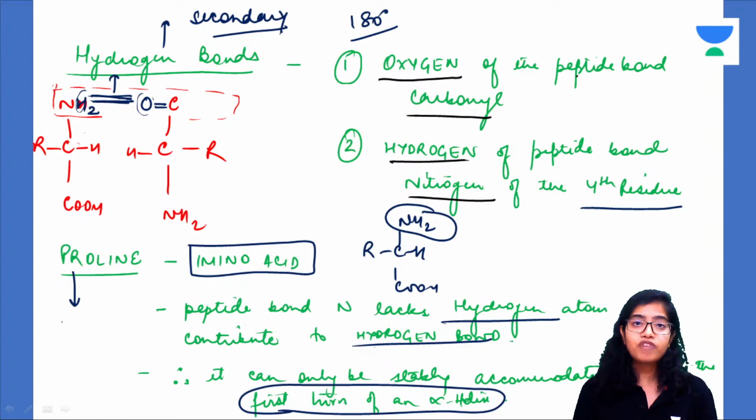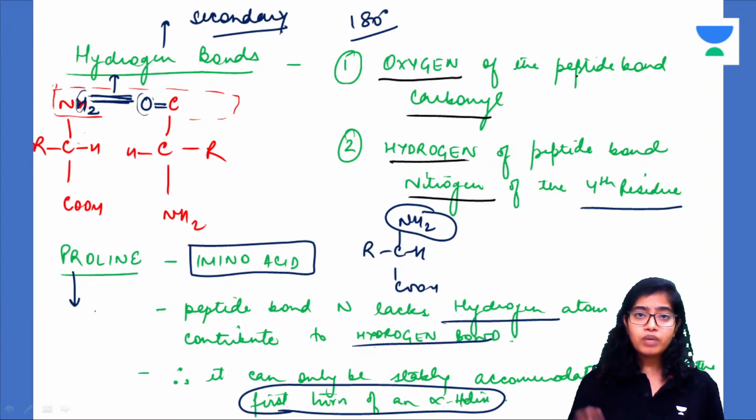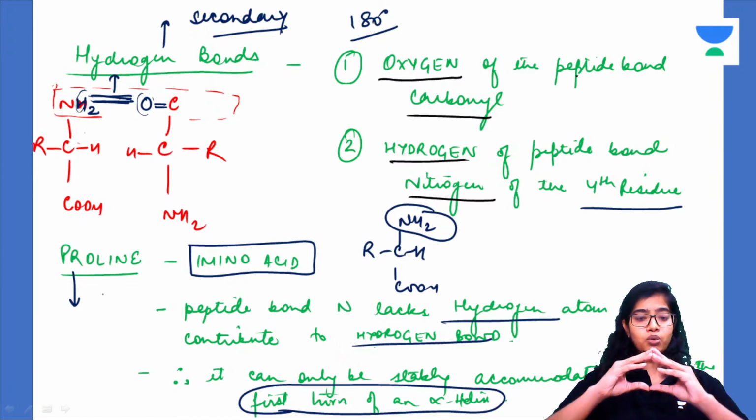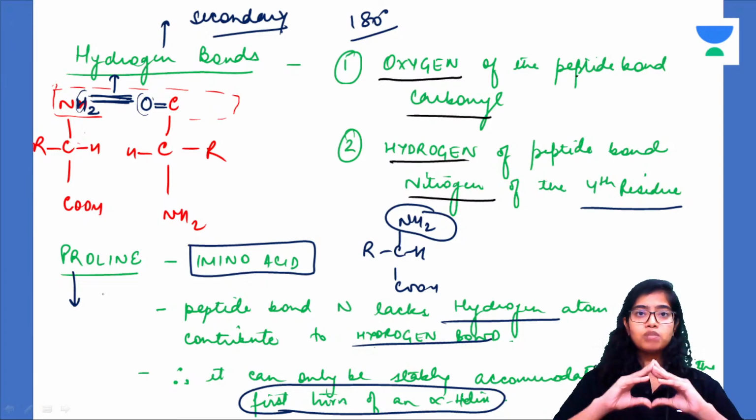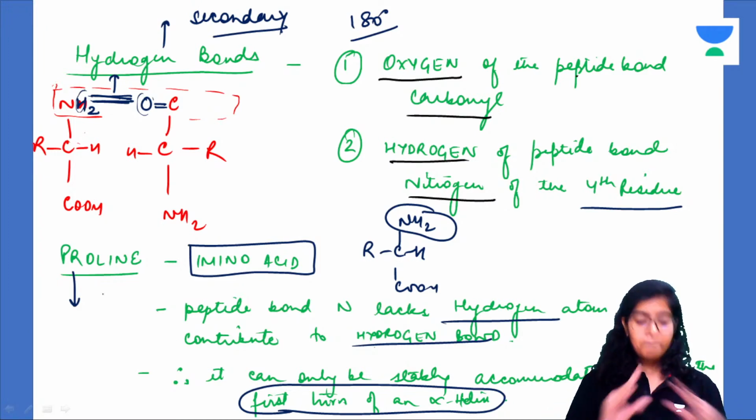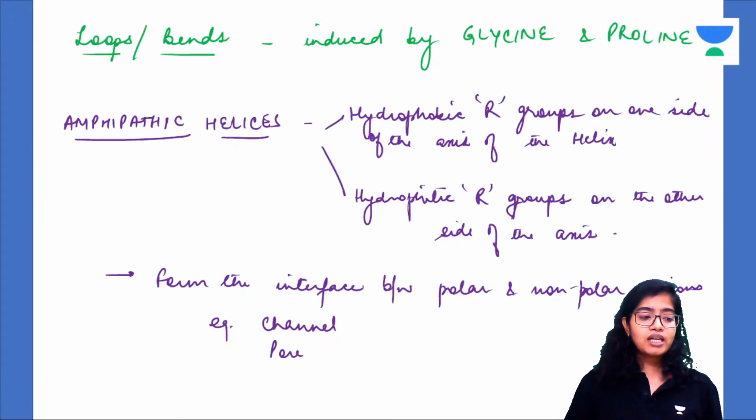Therefore, whenever proline is present in between the alpha helix, it will lead to bends. Why? Because a hydrogen bond is not present at that place, so the structure will be weak there and it will bend at that point. So there is a question that has been asked time and again: which are the amino acids that induce loops or bends in the protein structure?